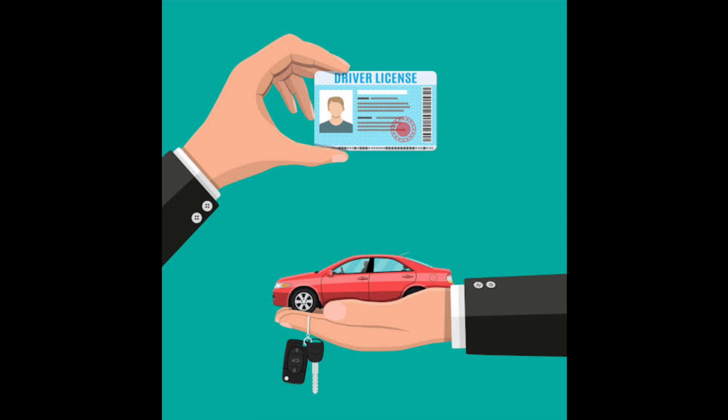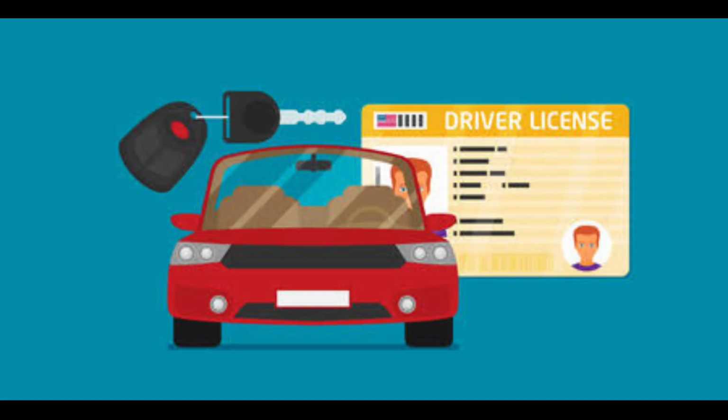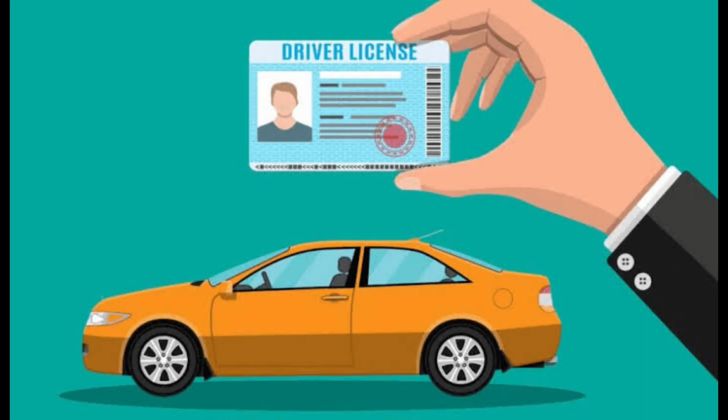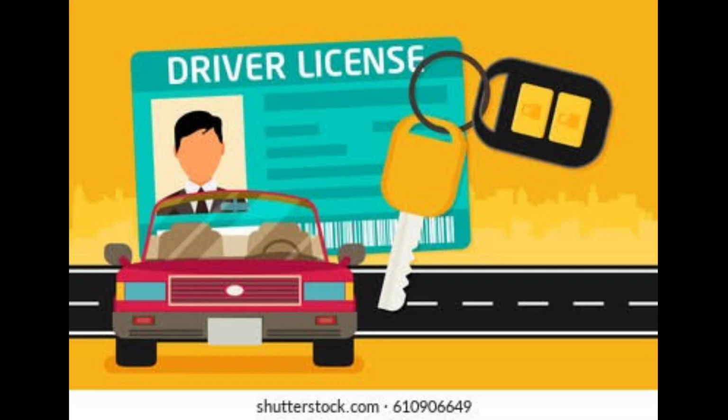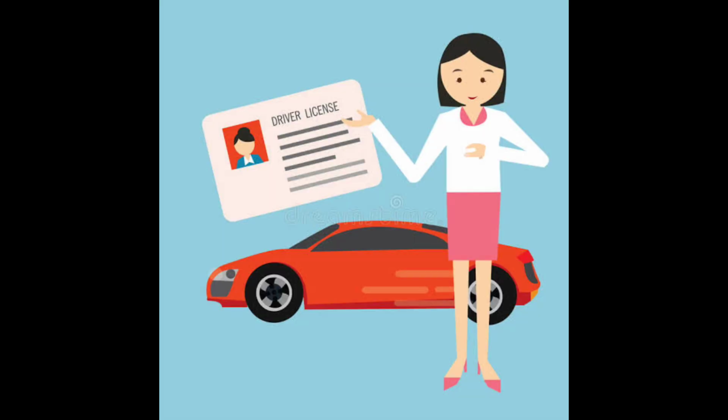It must have a rubber stamp and the signature of the officer in charge, along with the mention of the office it was issued from. In India, if you are learning to drive, you should first get a learning license, after which you can get a permanent driving license. Driving license categories in India.